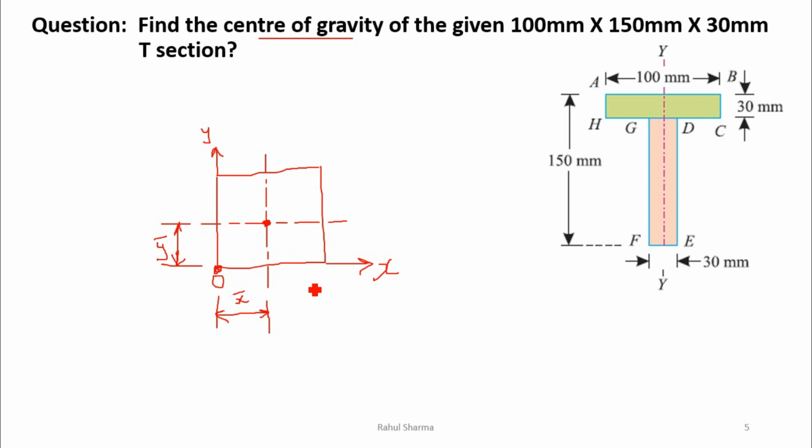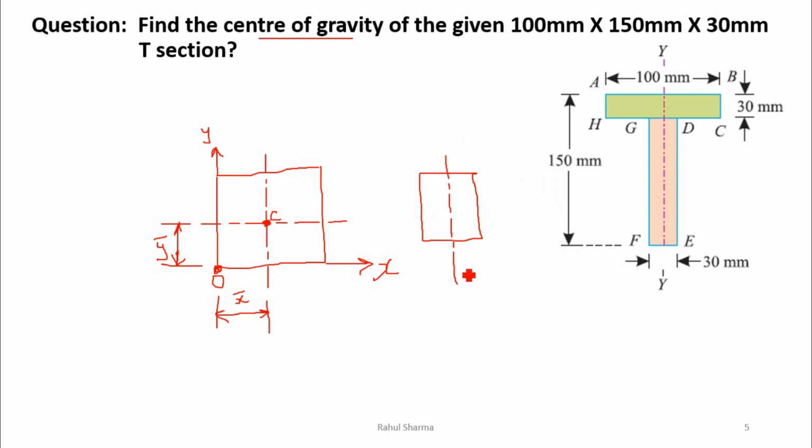Now you can see here, I cannot define the centroid directly by taking any origin. Why are we taking the centroid in this object at point C? Because if a rectangle is there and we are able to draw an axis about which the object is symmetrical, then the centroid or center of gravity will lie on that axis.